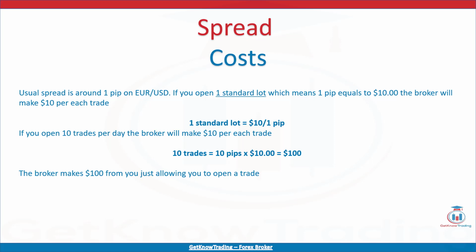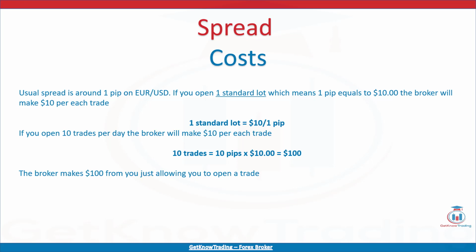Here is an example how they make money. Usual spread is around 1 pip on Euro-USD. If you open one standard lot, which means 1 pip equals to $10, the broker will make $10 per each trade. One standard lot is equal to $10 per pip. If you open 10 trades per day, the broker will make $10 per each trade. So this gives us 10 pips multiplied with $10 equals $100. The broker makes $100 from you just allowing you to open a trade.